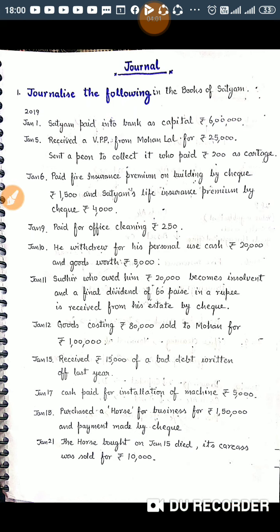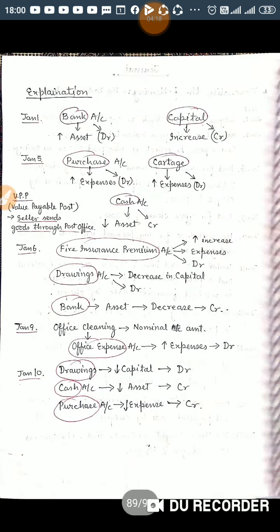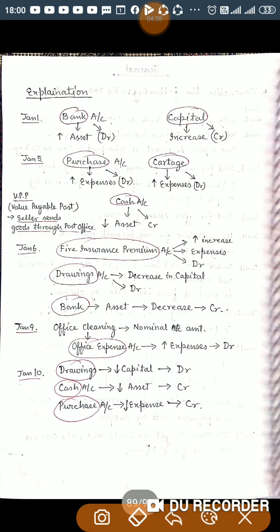So Satyam is the owner of the business and he is investing money of rupees 6 lakh into the business by depositing cash into the business account. So two accounts are involved, bank account and capital.